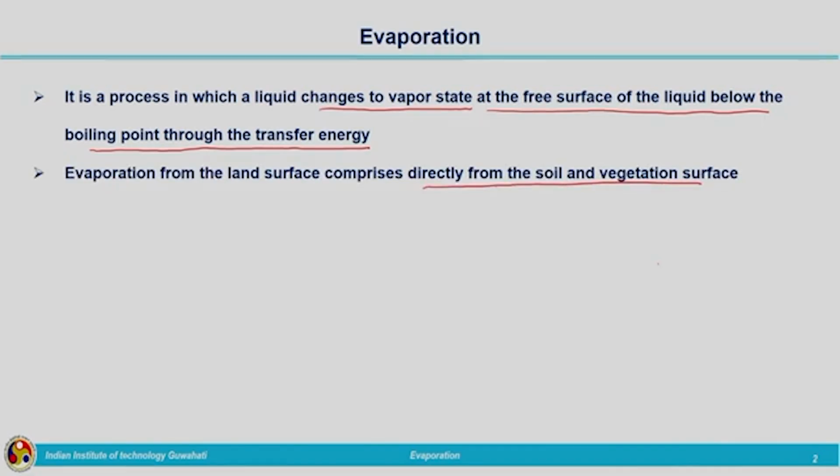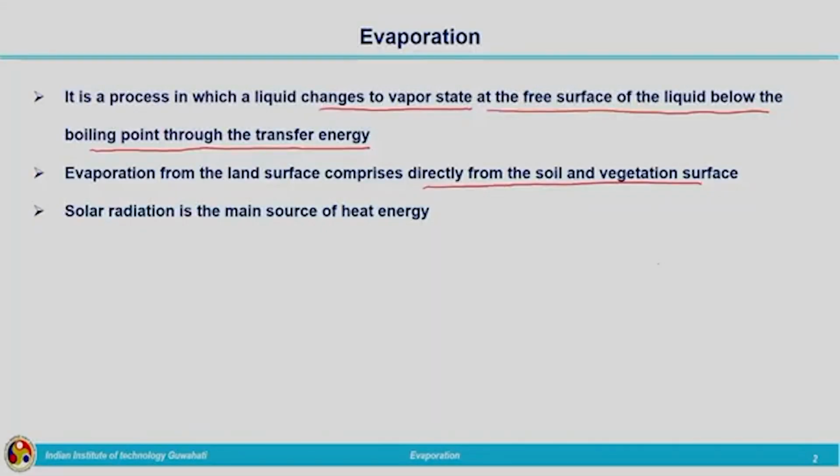What is the main reason behind evaporation? The main reason commonly we tell is the heat energy. Heat energy from the sun will be absorbed by the water molecules and these water molecules will attain certain energy.